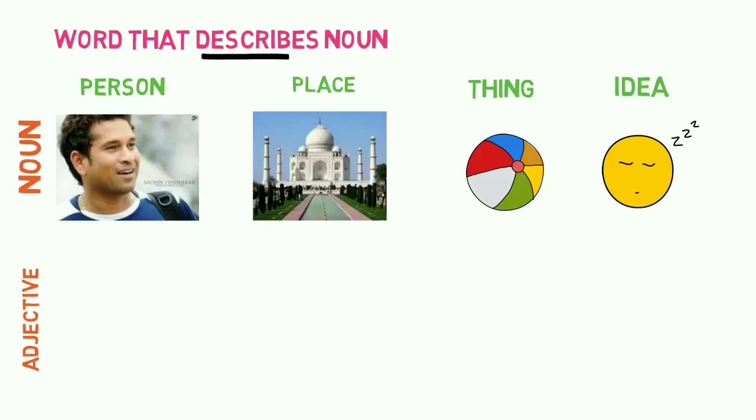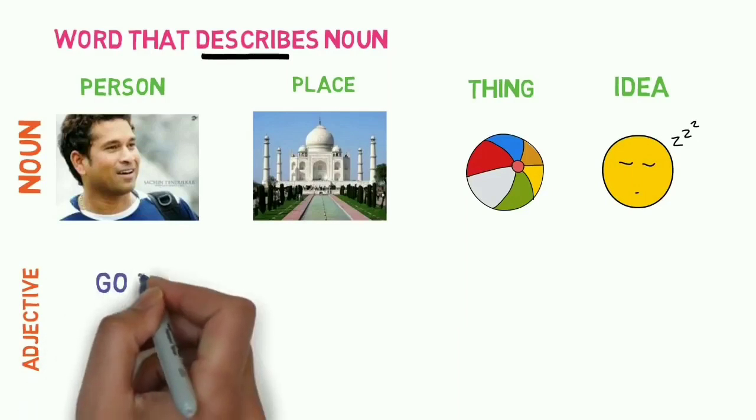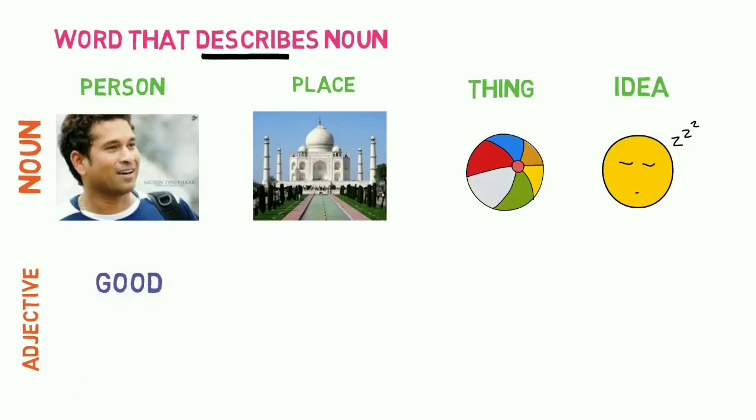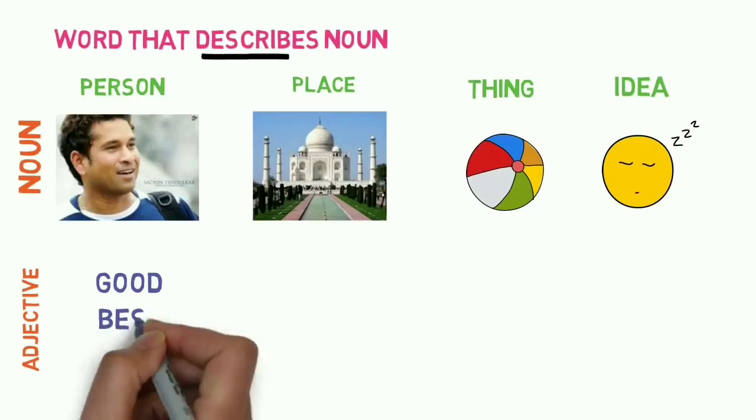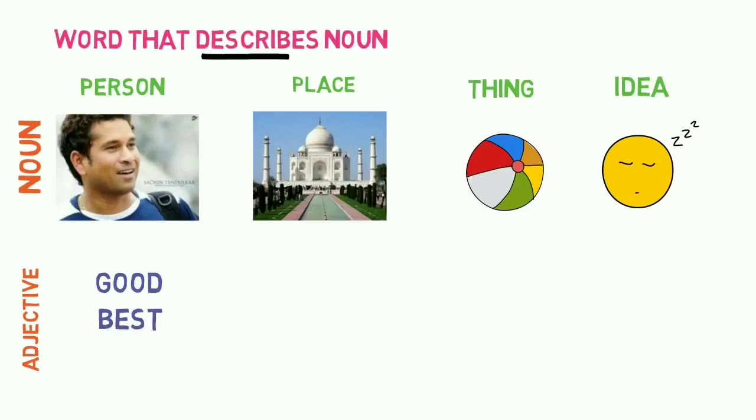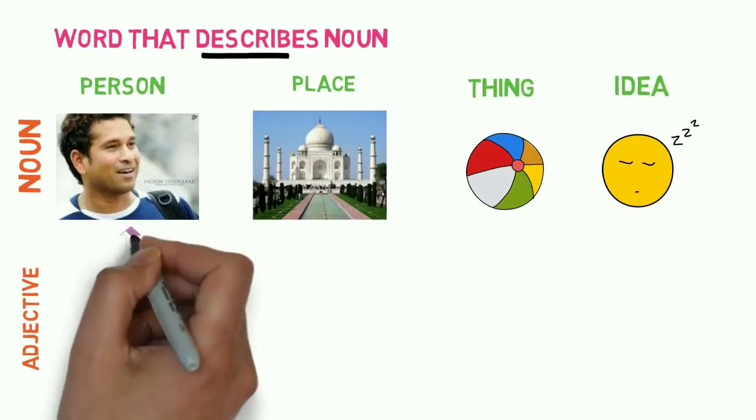Here you can see Sachin. So, students, can you think of some words that can describe Sachin as a person? That can tell us about the qualities of Sachin? Like, Sachin is a good person. Sachin is the best cricketer. Sachin is a clever batsman. So, good, best, clever, all these words are describing Sachin as a person.